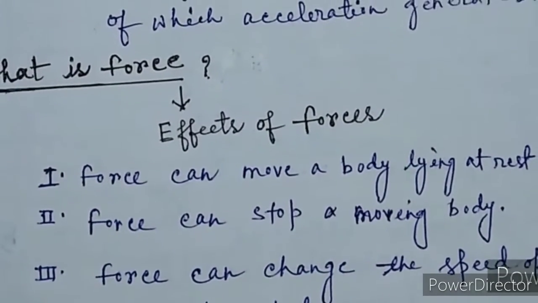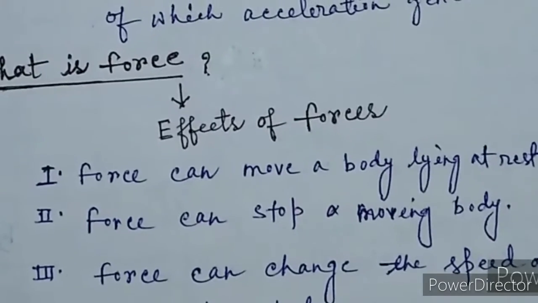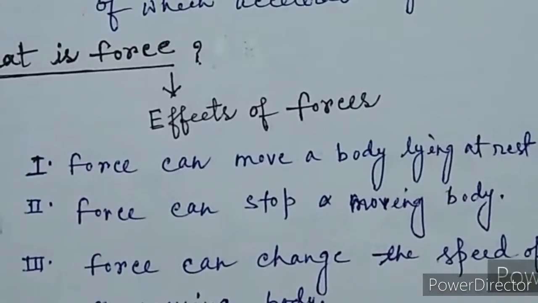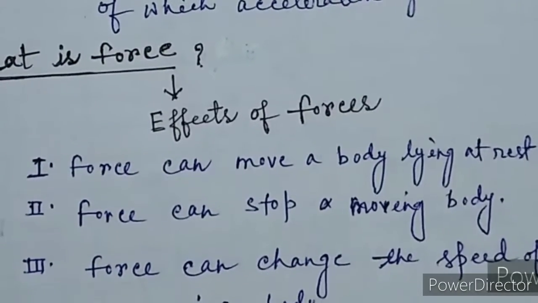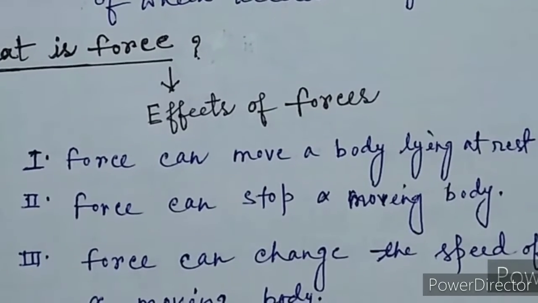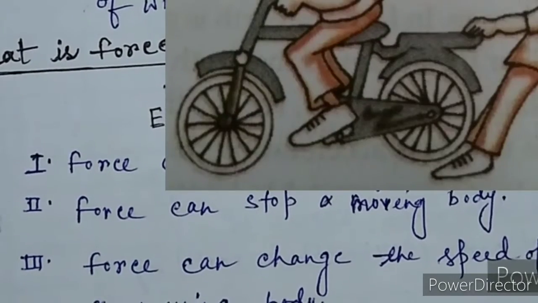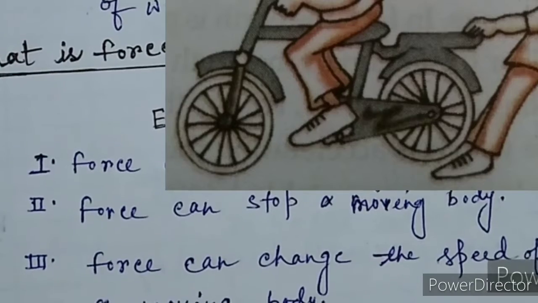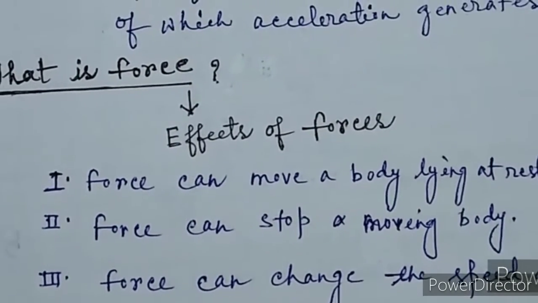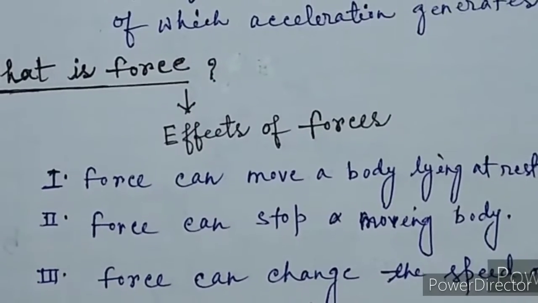So suppose a friend is coming at a very high speed and you catch him. You applied force on him, then he will stop. See, here is one example. In this example, the body was moving and somebody applied force on it and the body came to rest.